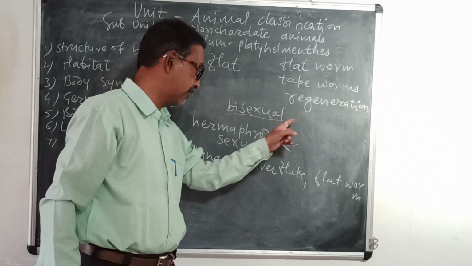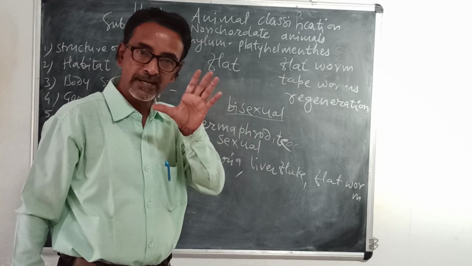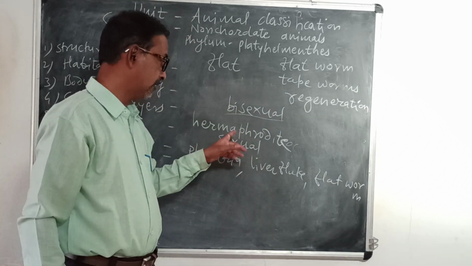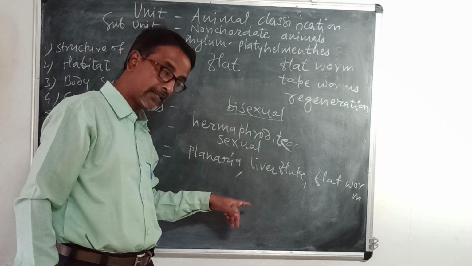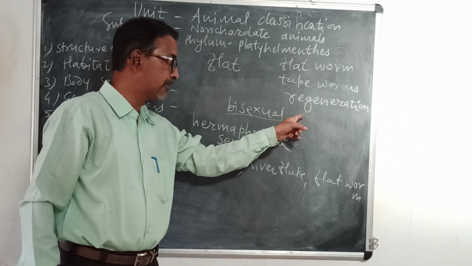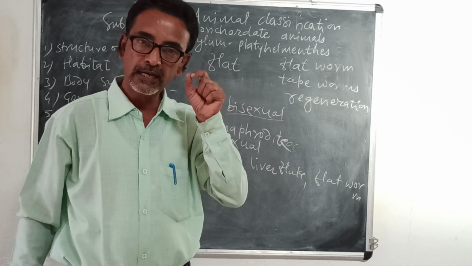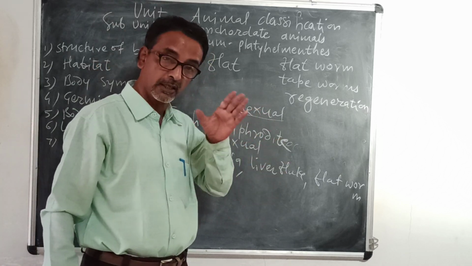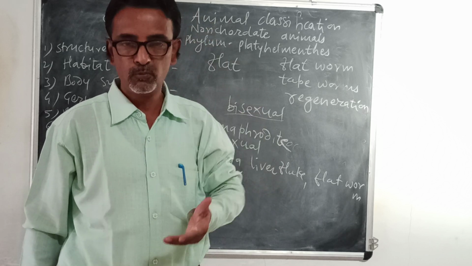So regeneration is a type of asexual reproduction. Asexually, some animals reproduce by regeneration, and in them sexual reproduction also takes place, and most of the animals are hermaphrodite. Regeneration is a type of asexual reproduction where there are certain isolated cells in the body. So if the animal is cut, through those isolated cells, a new animal is formed.